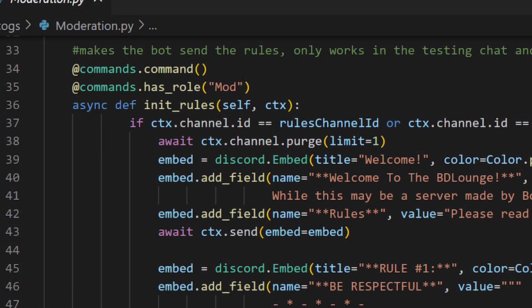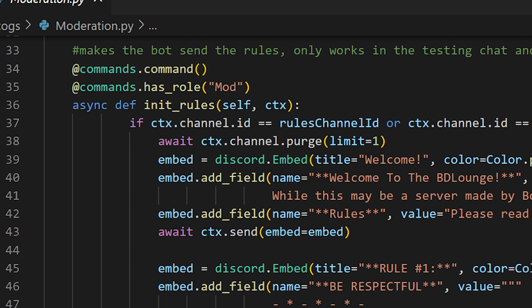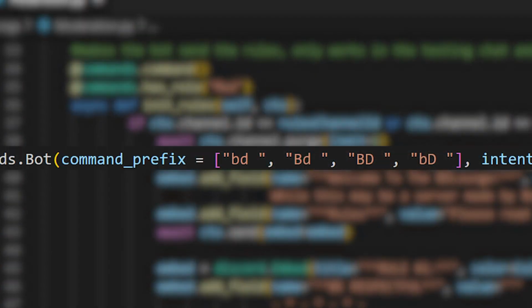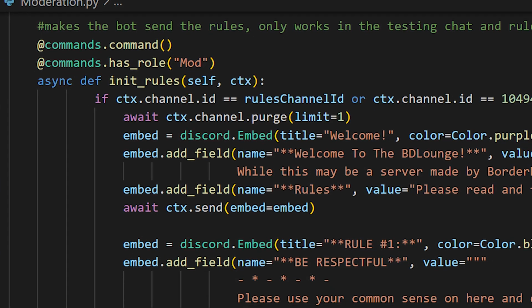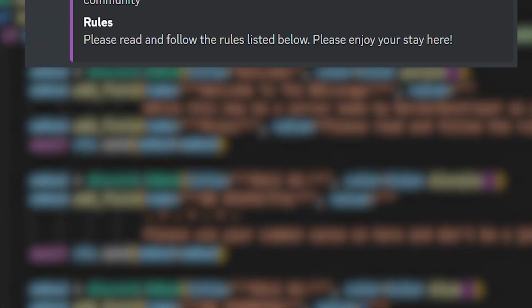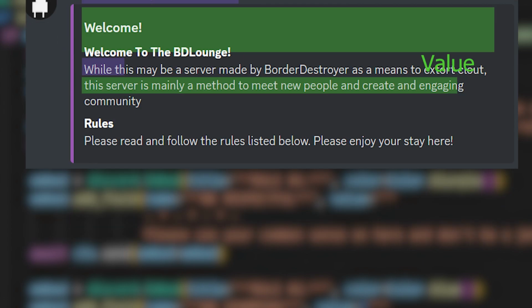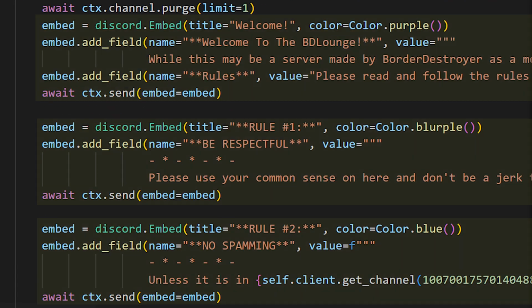I want this to function as a command, so I put the client.command decorator on a function. This basically tells the bot that if a message starts with these prefixes and then the name of the function, it will run that code. You specify an embed by setting a variable equal to discord.embed and then filling out the name, title, and value variables, which correspond to different parts of what we want it to say. You then just specify you want to send this as an embed of a message and do that as many times as you want to send the rules.